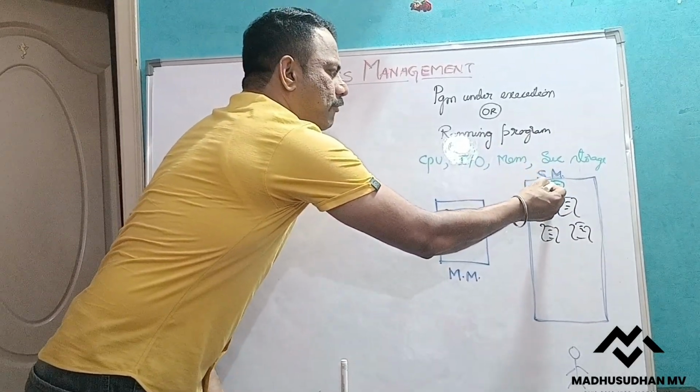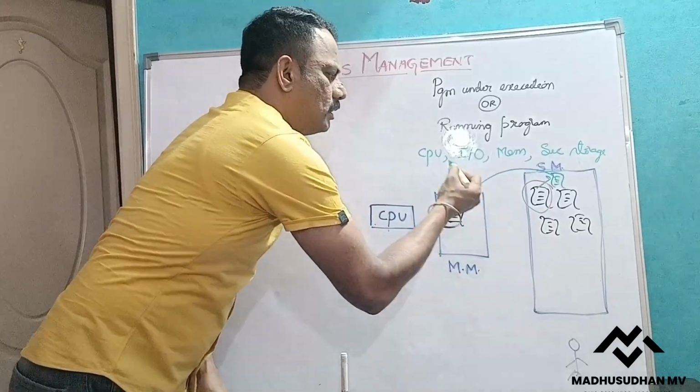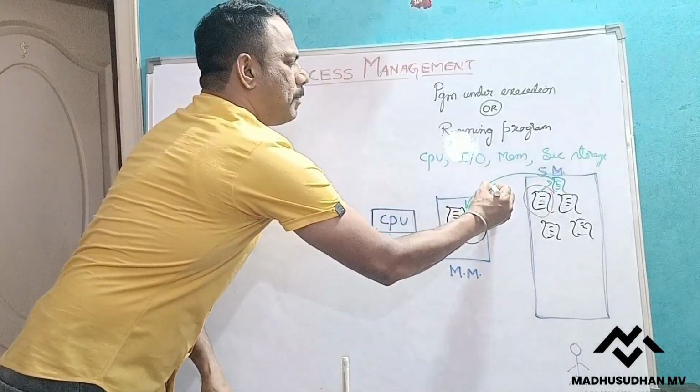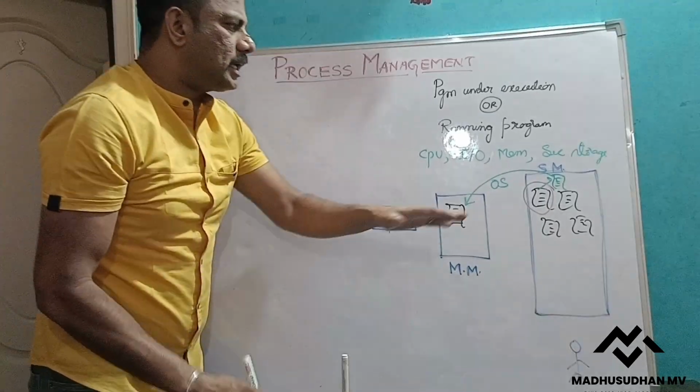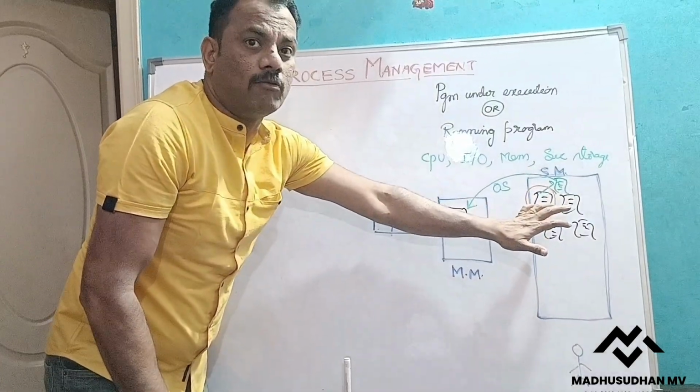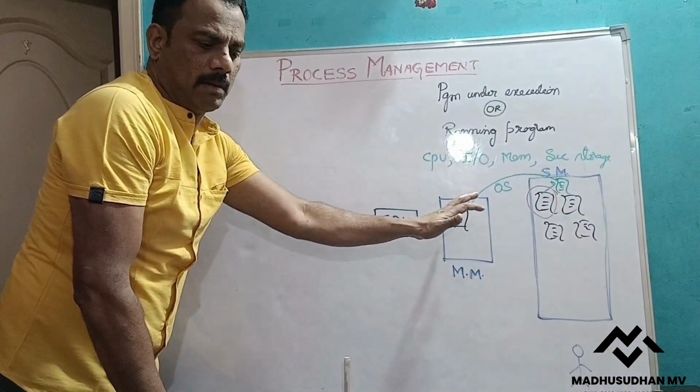That exe file is brought into main memory by the operating system.